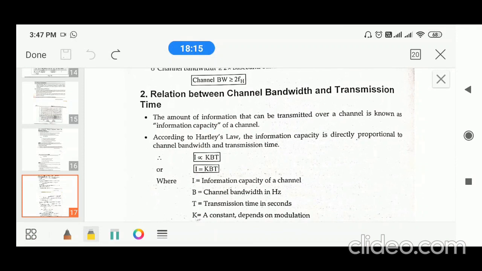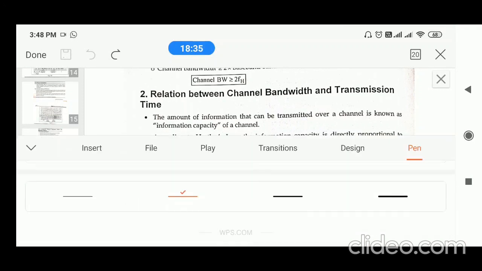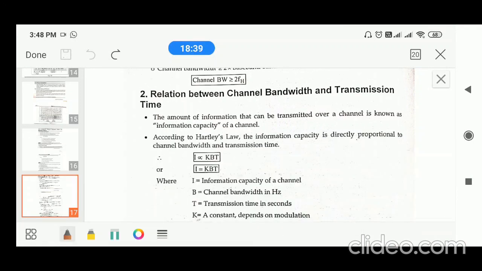Next, relation between channel bandwidth and transmission time. Before understanding the relation, first you should know what information capacity I is. The amount of information that can be transmitted over a channel is known as information capacity, which is indicated by I.